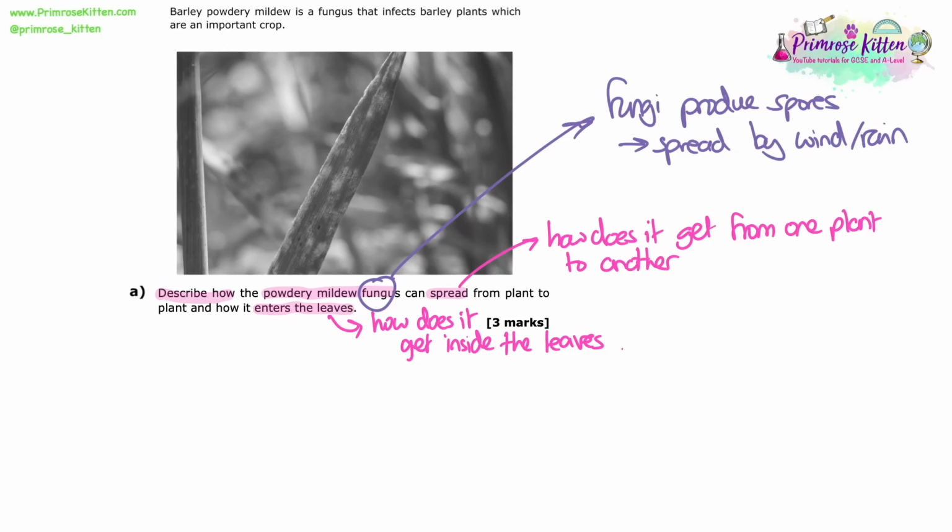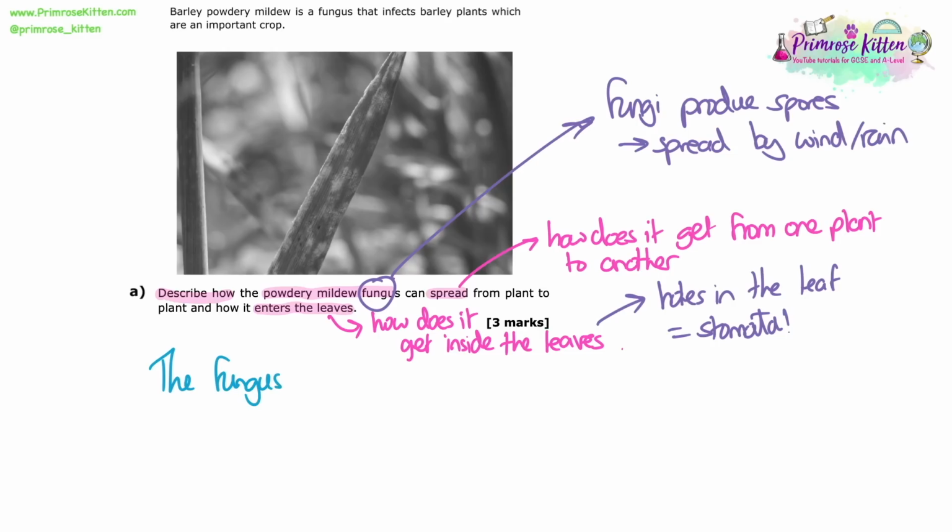So we should know that fungal diseases, regardless of whether they're plant or human ones, produce spores and are spread by the wind and the rain from one plant to another. And then it says, how does it enter the leaves? So there are holes in the leaf, which are stomata. This is an obvious and easy place for spores to get in. They're very tiny, and even if it's growing on the leaf, it can grow around and grow inside. So it's a really easy entry point.